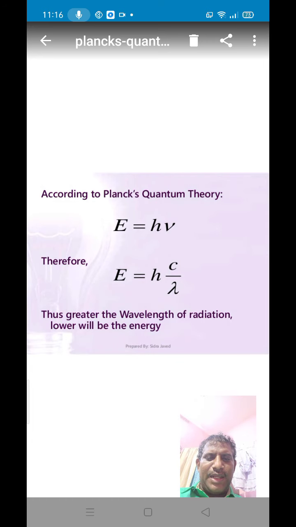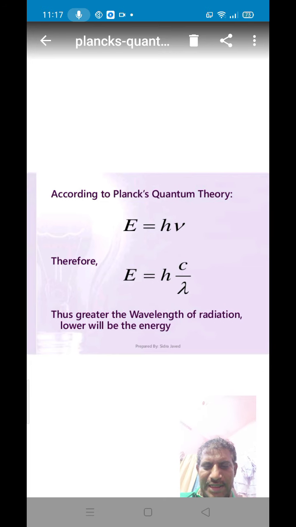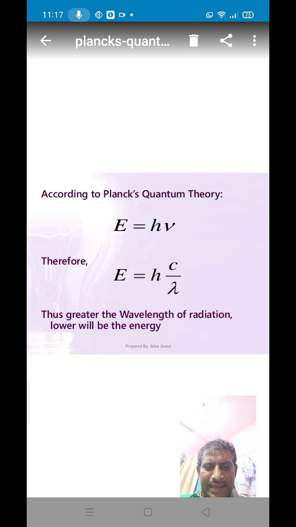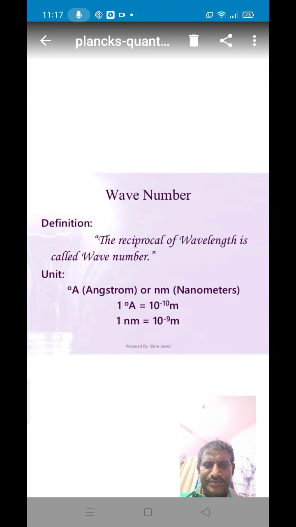According to Planck's quantum theory, E is equal to h nu. Nu means c by lambda. Therefore, the equation changes to E is equal to hc by lambda. Thus, the greater the wavelength of radiation, the lower will be the energy. That means wavelength and energy are inversely proportional to each other. Wavelength increases, energy decreases. Wavelength decreases, energy increases.